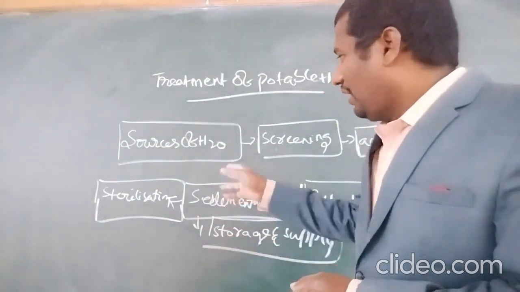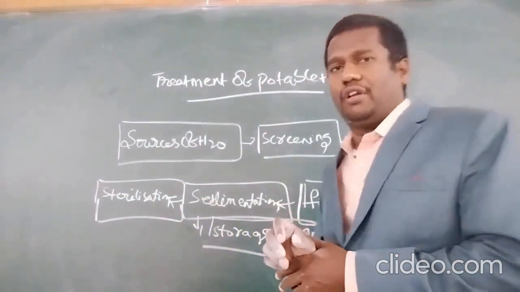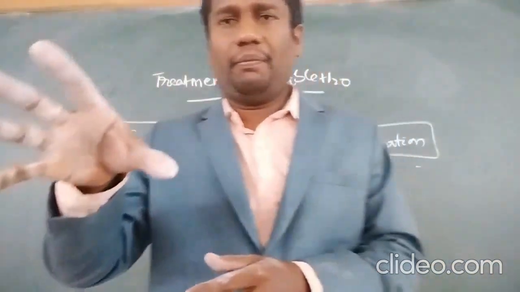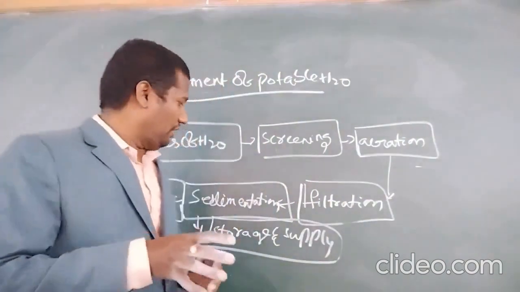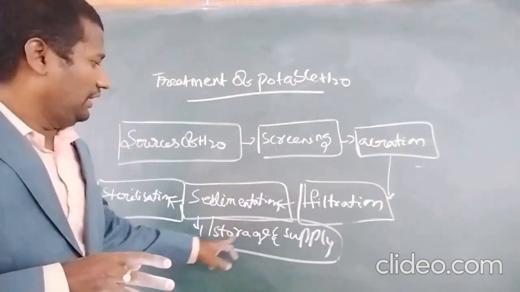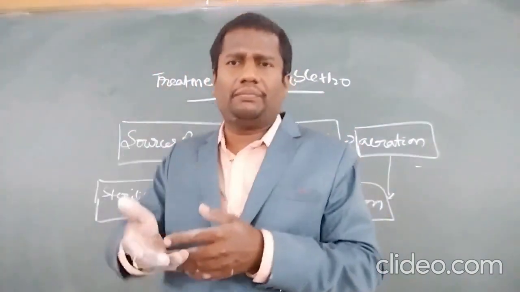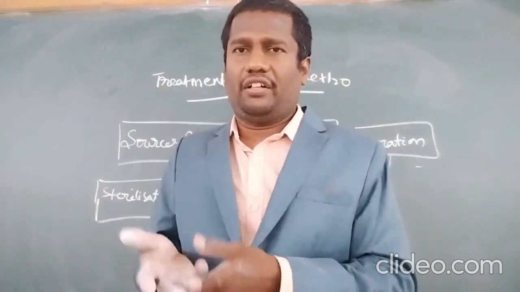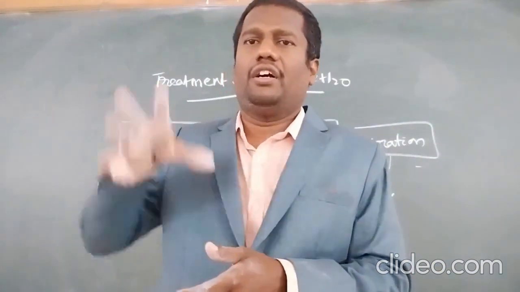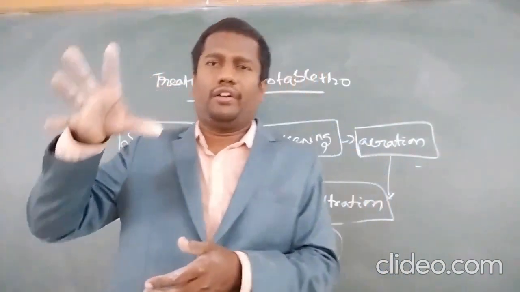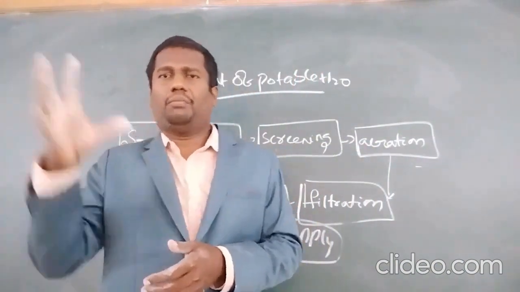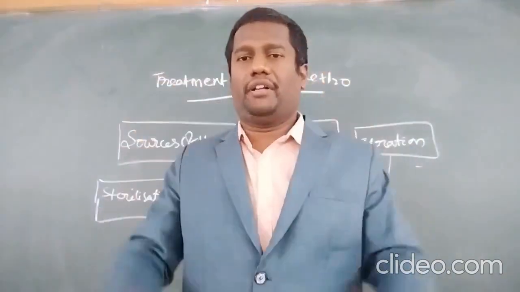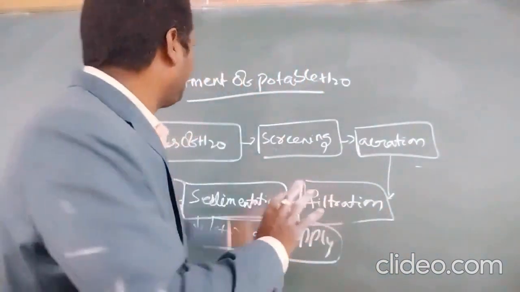And after that, storage and distribution. After all processes are completed, what is the next step? Storage and distribution. The water is stored and supplied through underground pipelines or transported by vehicles like tractors. Now, this is the treatment of water for municipal supply or potable water, and finally that water is suitable for drinking purposes. Okay.